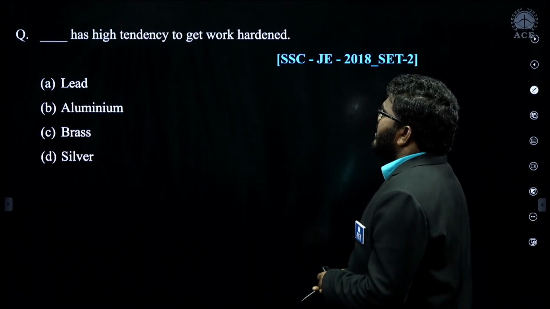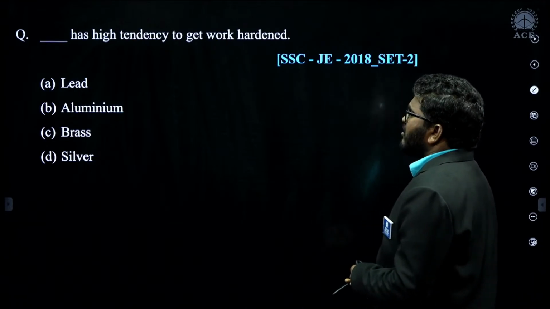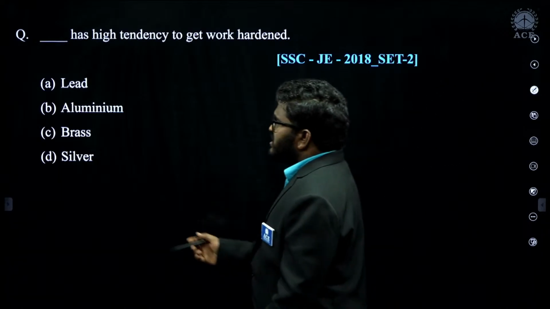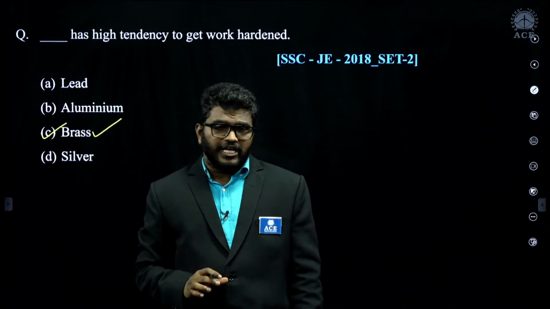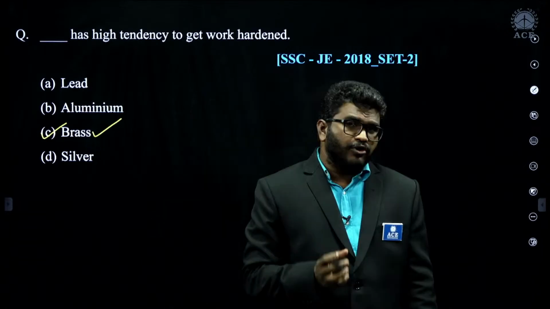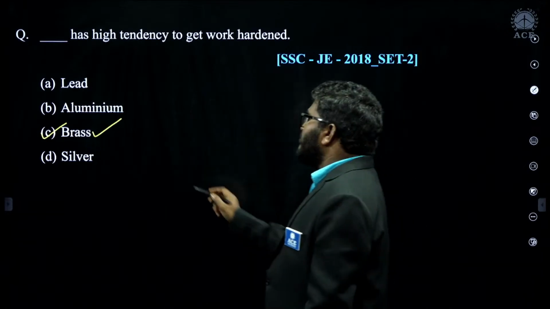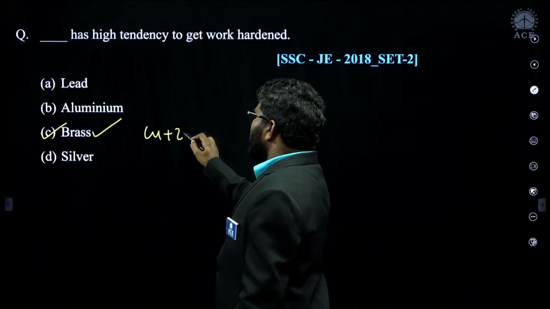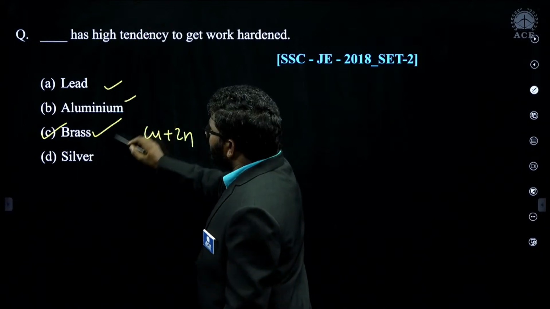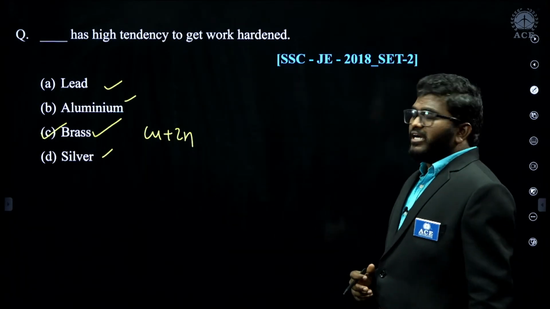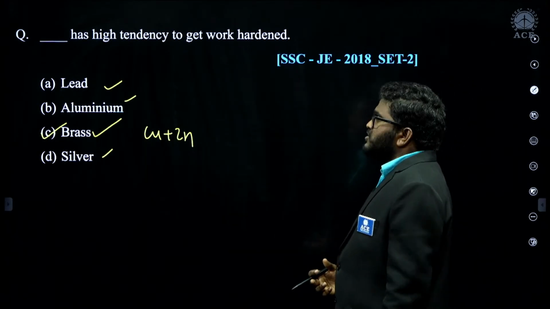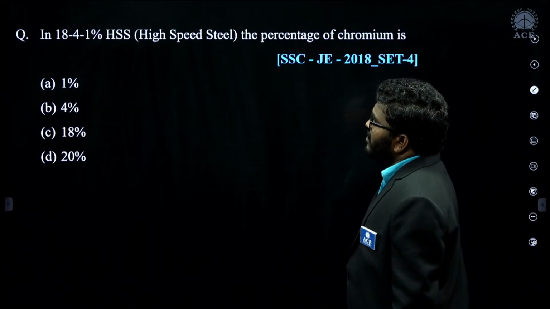Dash has high tendency to get work hardened. Brass is an alloy, so it is going to be work hardened easily compared to a pure metal. Brass is an alloy of copper and zinc. The remaining ones are single elements, and they are somewhat difficult to strain harden or work harden compared to alloys, so brass is the correct answer.